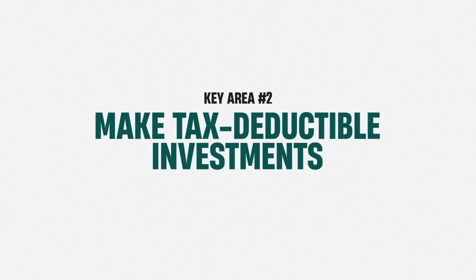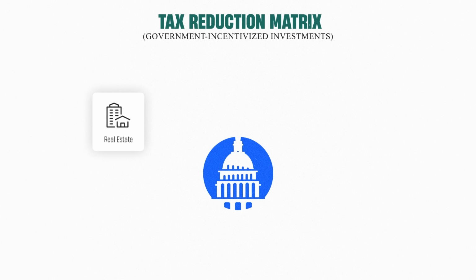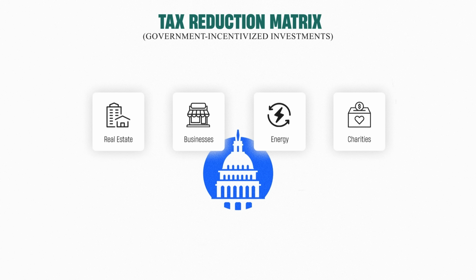Now, the second major thing I would do is explore opportunities to do number 2, make tax deductible investments, which may allow you to build more wealth while reducing your taxes at the same time. At my firm, I call this the tax reduction matrix because you can literally do this on repeat and reduce your taxes by however much you are willing to invest. So here's how it works in a nutshell. There are certain investments that the government wants people to make, and they incentivize these people to make these investments, like investing into real estate, businesses, energy, or charities, for example.